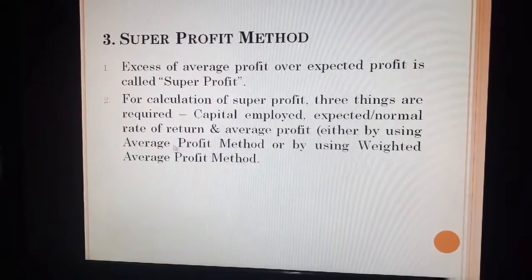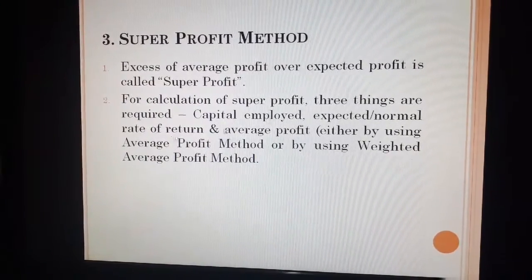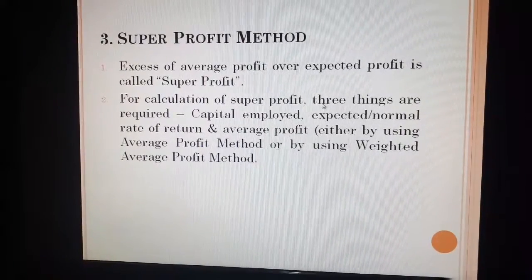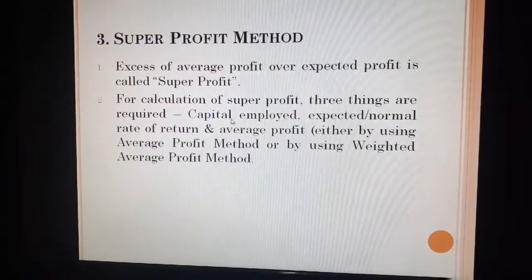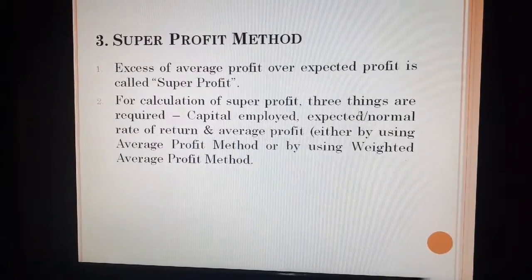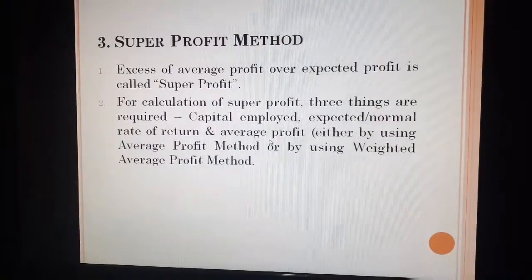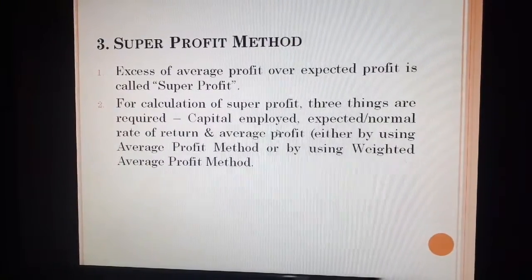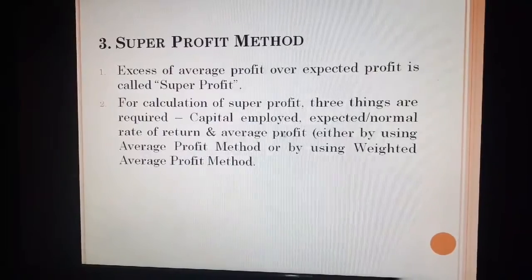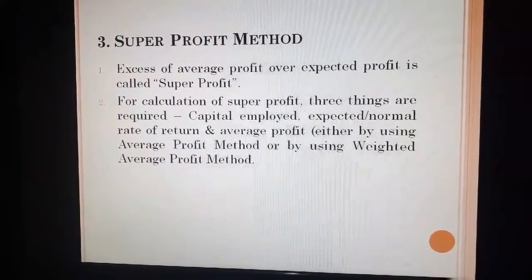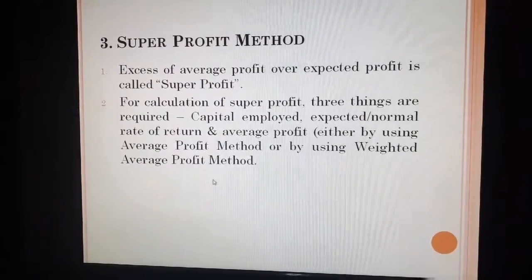The expected or normal rate of return is there, and with the help of this we can calculate the expected profit. The capital employed is multiplied by the expected rate of return. And then the third thing is average profit. This average profit we have to calculate either by using the average profit method or by using the weighted average profit method.